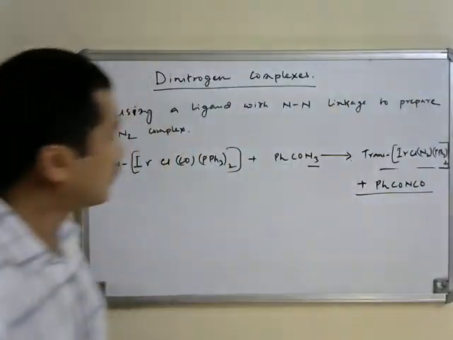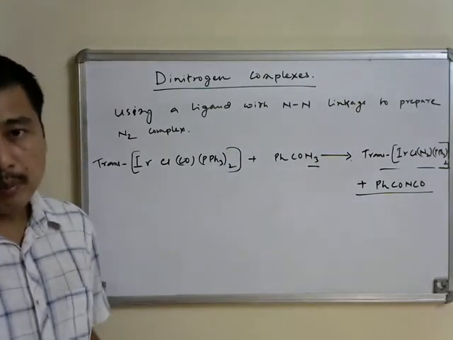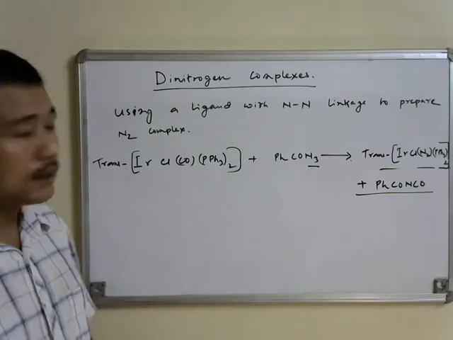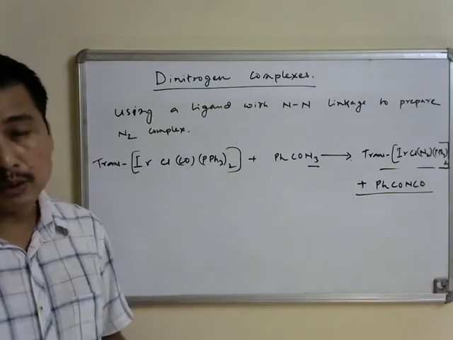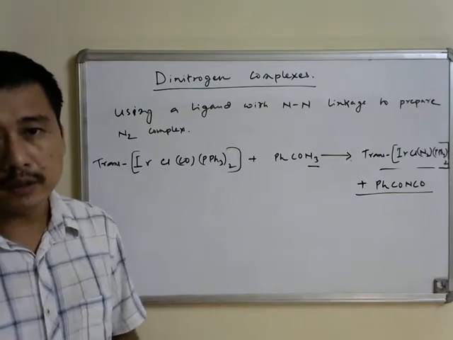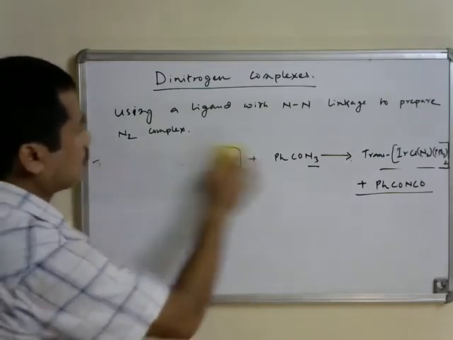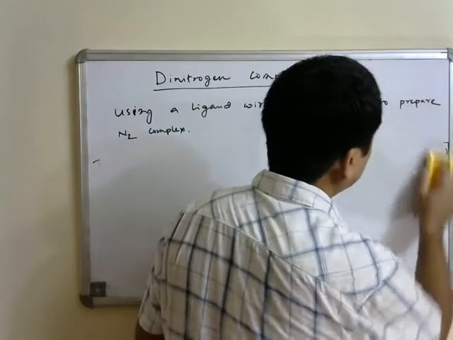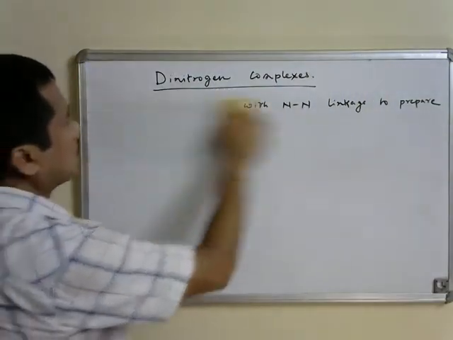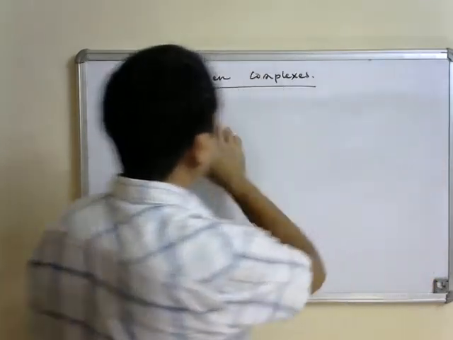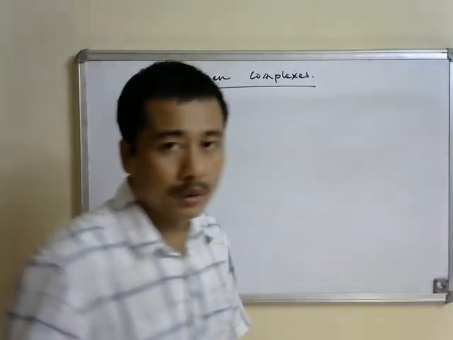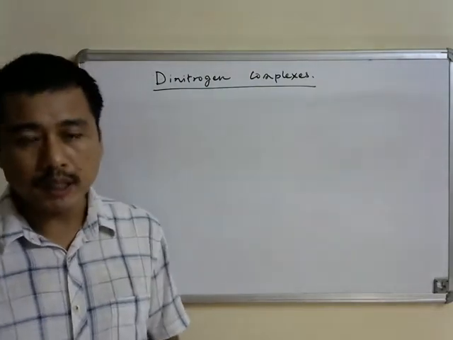So that is another way one can prepare metal dinitrogen complexes, by reacting with ligands which have an N-N linkage, and from there one can generate the dinitrogen ligand. There is another method which can be used for preparation of metal dinitrogen complexes.